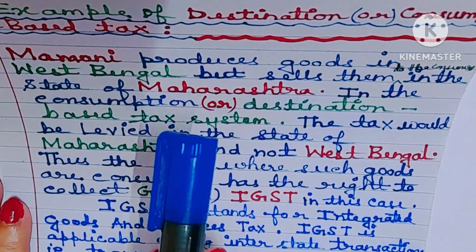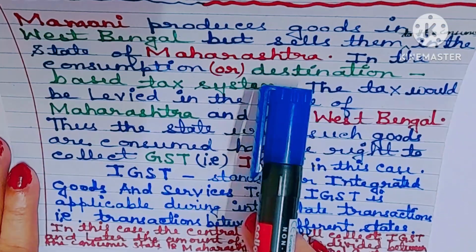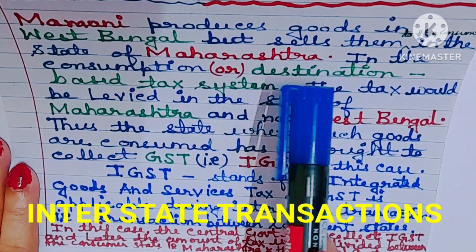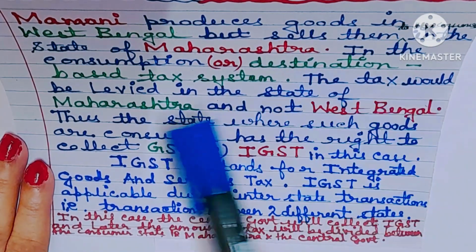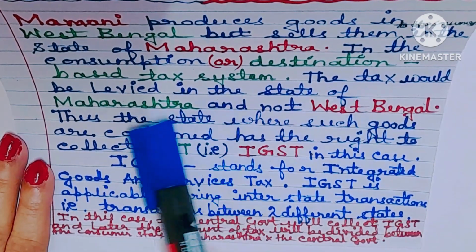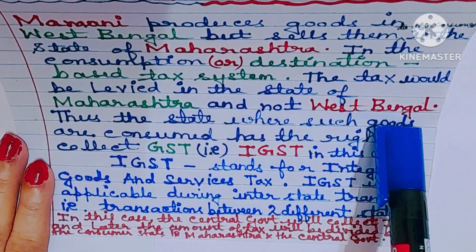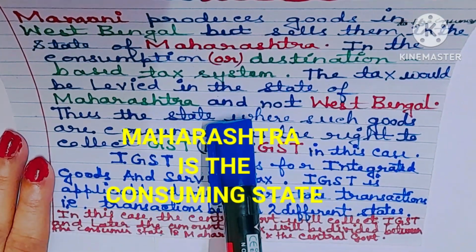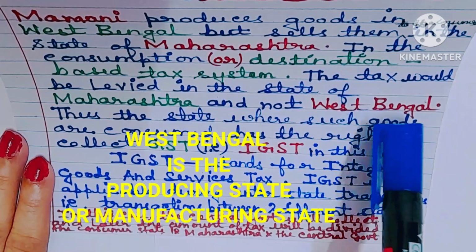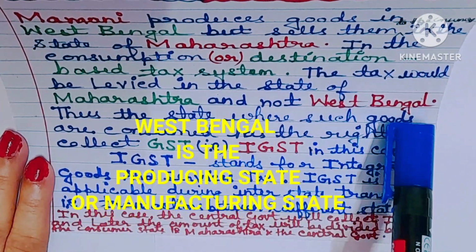So 2 states are involved here. This is known as interstate transactions. Therefore, the tax would be levied in the state of Maharashtra and not West Bengal. Why? Because Maharashtra is the consuming state. West Bengal is the producing or manufacturing state.